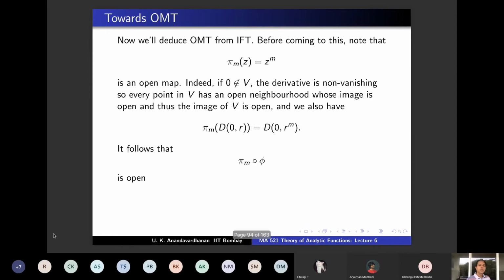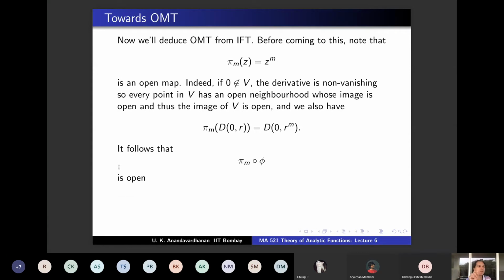Okay, and therefore it follows that if you take any map phi and compose with the power map, that is open if phi is open, because open composed with open is open. So this is open if phi prime is not vanishing throughout. If phi is defined on omega with non-vanishing derivative throughout, if phi prime is never 0, then phi is open, whatever we have done.